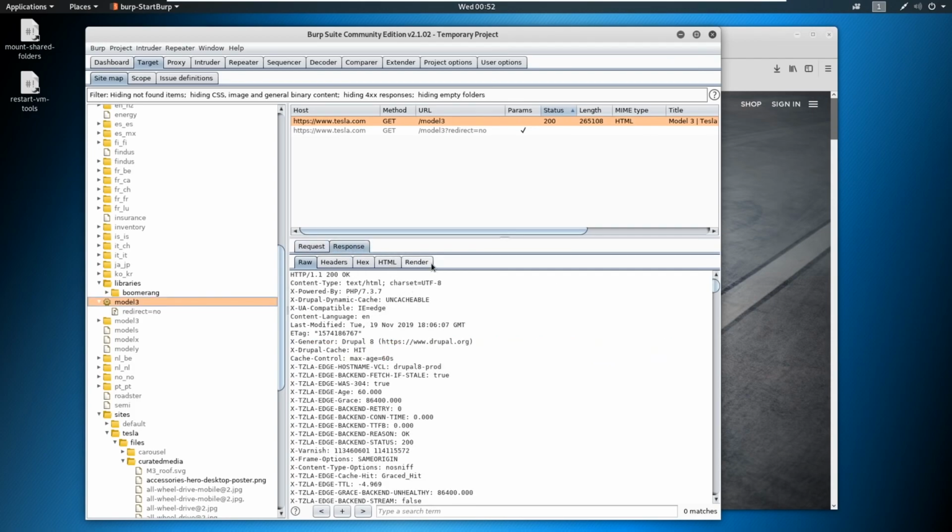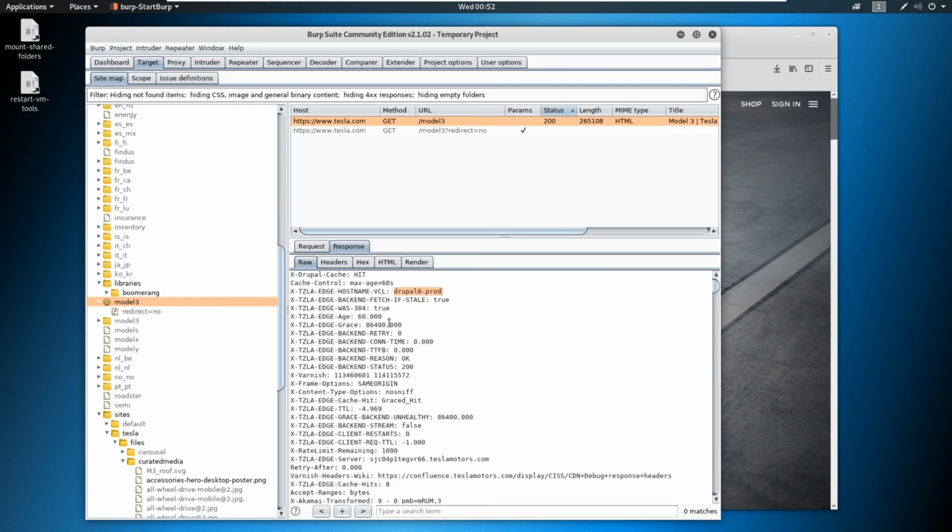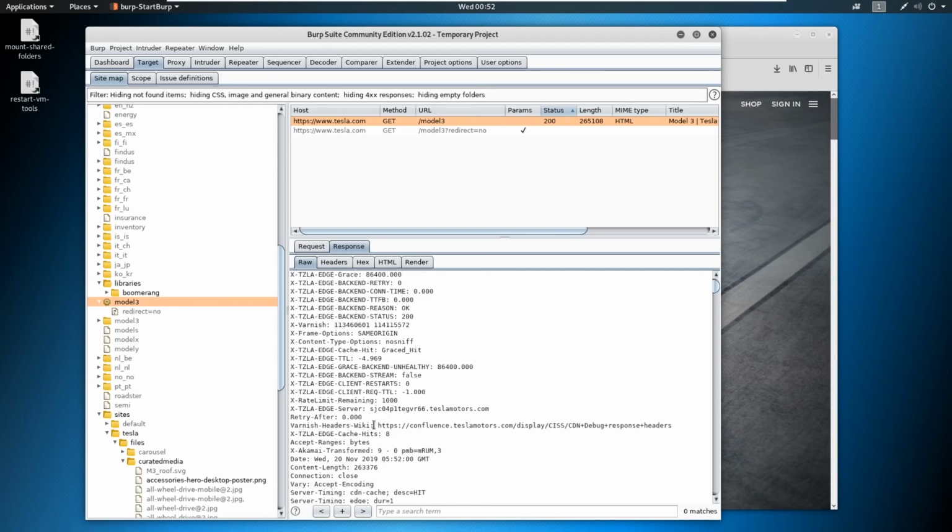Now in the response, we can get so much information. Look at this. We're seeing here that PHP 7.3.7 is running on the back end. We can see a bunch of information here as well, like Drupal 8 is running. We identified that earlier, but we're identifying it again. We could see a lot of other stuff. There's weird things going on here too, like there's a server name sitting in here.